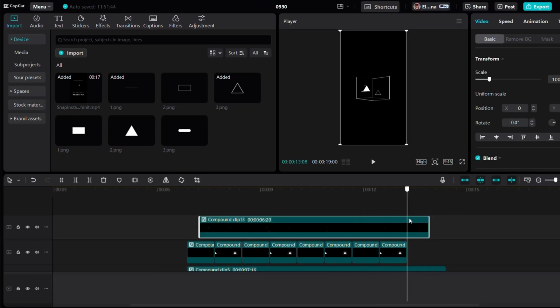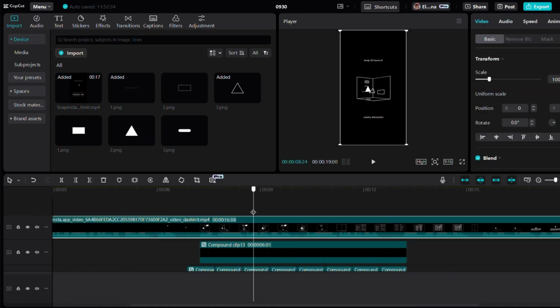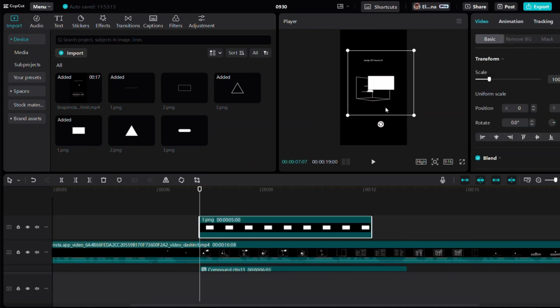Now you've learned the tricks for the triangle. We'll apply the same techniques for the rest of the shapes, circle and rectangle. Follow the same process to make them pop and flow smoothly with the animation. It's all about repetition and creativity.